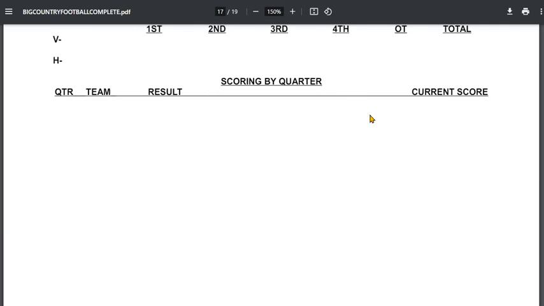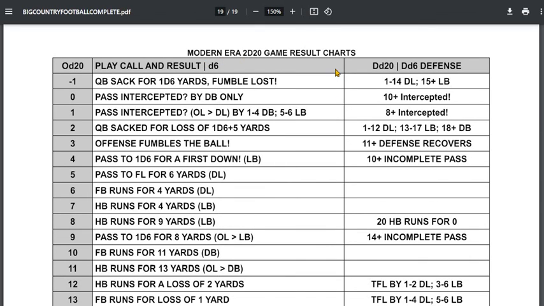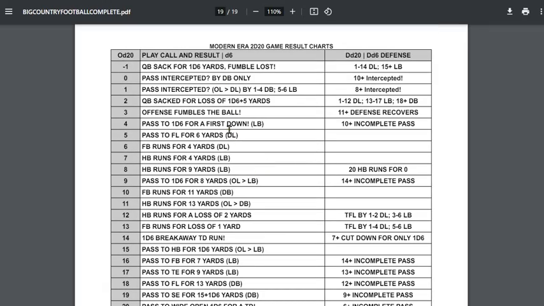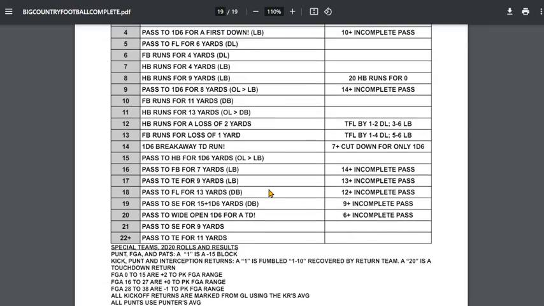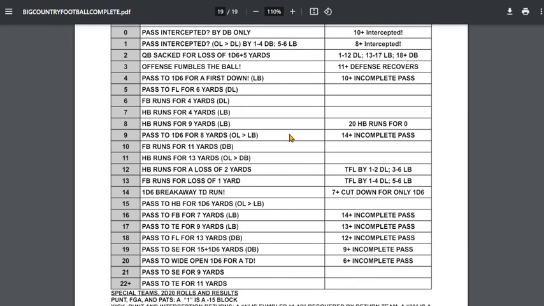A Big Country score sheet, which is already available separately also on the Google Drive. And last but not least is the modern era 2D20 charts. This has more passes on it, and the OL shows up in slightly different places. So the OL is used a little differently here, and there's a few more passes on the chart, so it's more of a modern era chart. The math numbers and probabilities have not been changed.